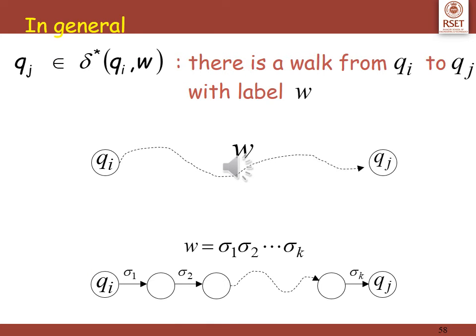In general I can write that Qj is an element of delta star Qi W, which means there is a walk from Qi to Qj with label W. That is, W is a string. It consists of a collection of symbols, say sigma 1, sigma 2, up to sigma k. So you start at Qi and finally when your string is consumed you reach Qj. It is diagrammatically represented by these transition graphs.